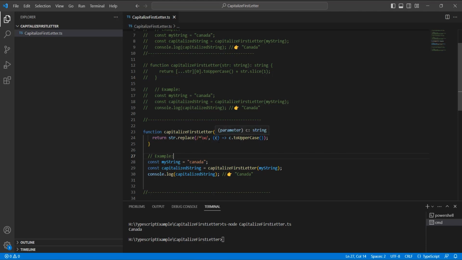From this we are getting the C value. We pass the regular expression and it will match the first word letter in the string. Our first letter is C, so we are getting C, and then we are using the C.toUpperCase method to capitalize the C. So when we console log, this will return Canada. Here you can see it returns Canada.